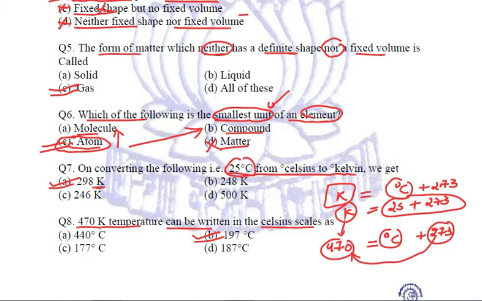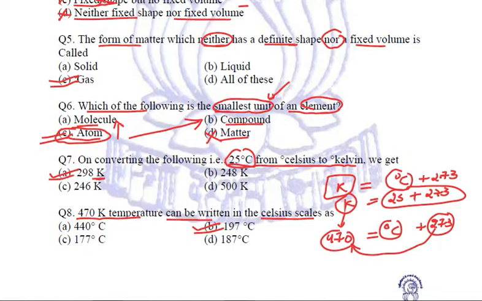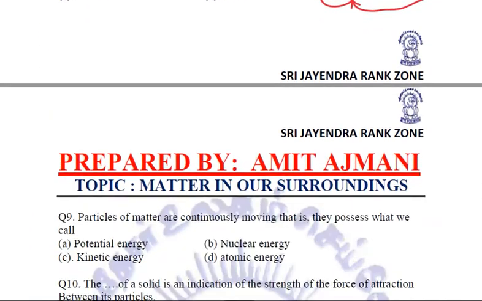Why? There is a reason. Degree Celsius starts from 0 degrees, right? The range is less, and importantly, the temperature can be in minus. But in the Kelvin scale, the temperature never goes in minus. So this is one of the advantages of the Kelvin scale. Let us come to the next question.